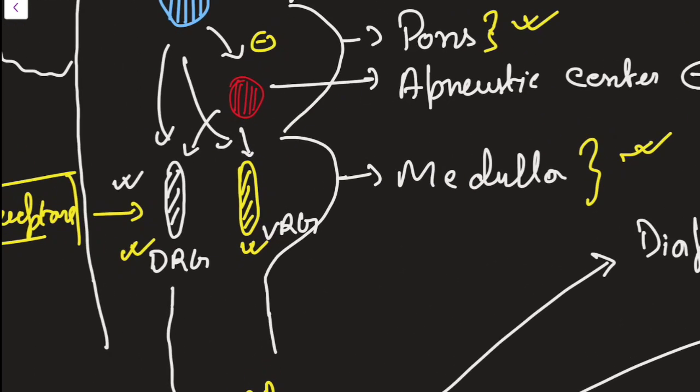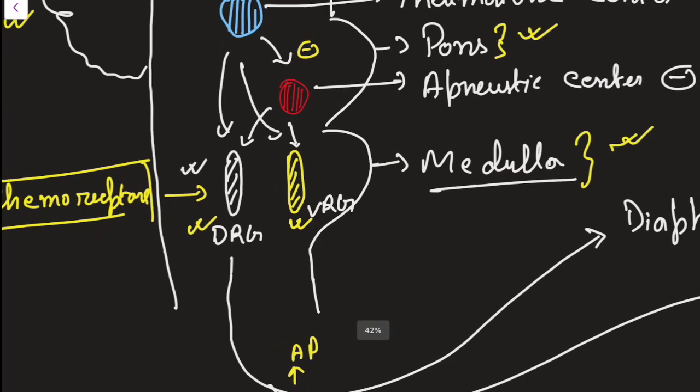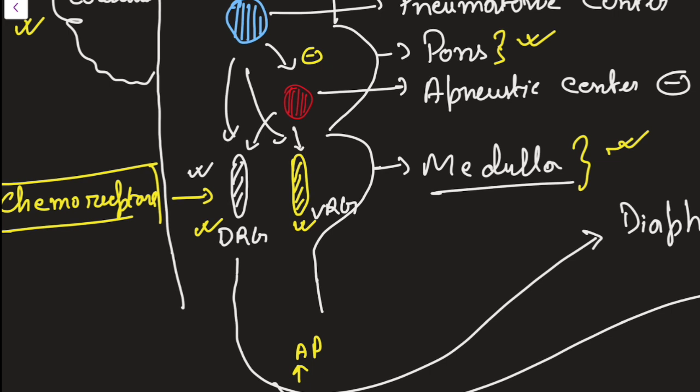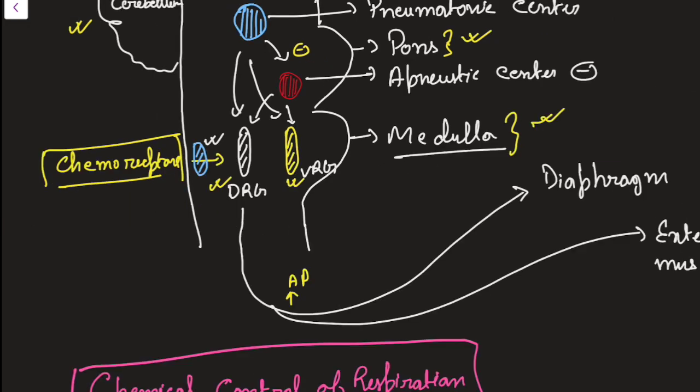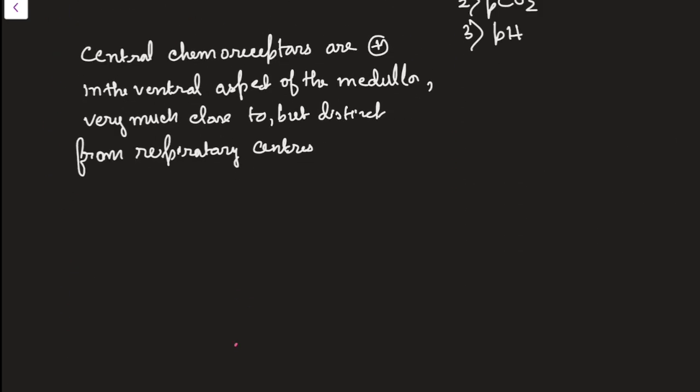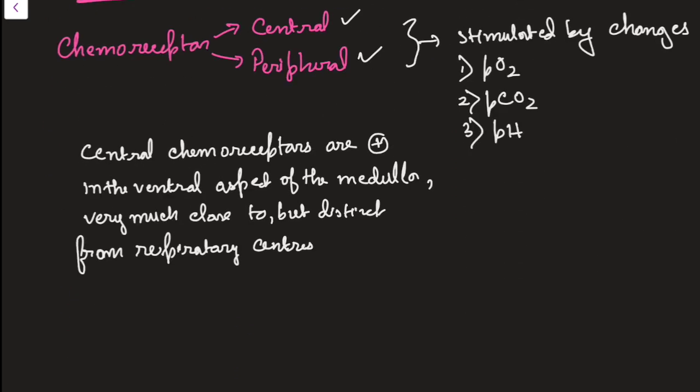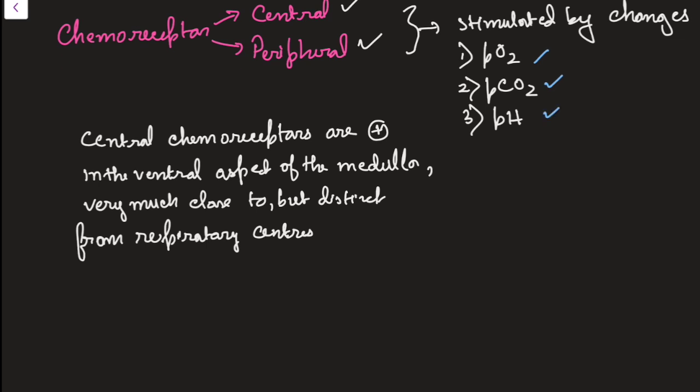In this diagram that I have drawn, you can see this portion is the medulla. They will be present almost over here. See, I am marking with a blue color. So what is this? These are central chemoreceptors, very close to the respiratory center. It is totally different from that. Among all these factors, PO2, PCO2, pH, the main effect is shown by PCO2. That means carbon dioxide tension has the most important effect on respiration.